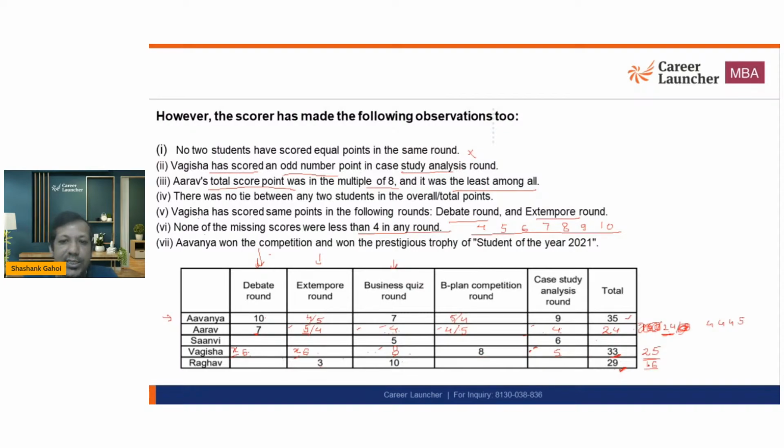ठीक है, 16 किससे? 3 राउंड से। अब 3 राउंड से 16 I can get 8, 4, 4. Okay, this is 4 and this can't be 4, this can't be 4, so 8, 4, 4 will not work.